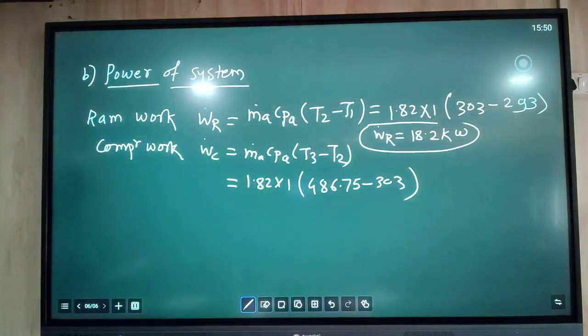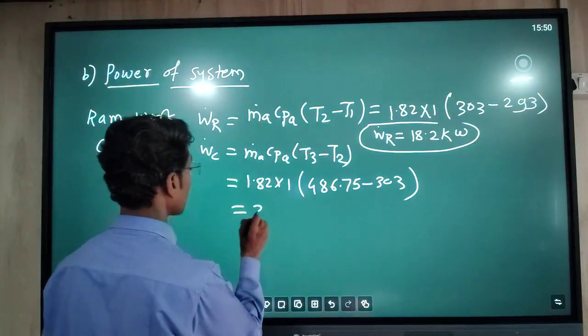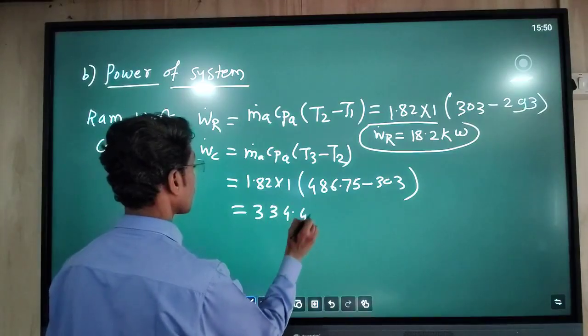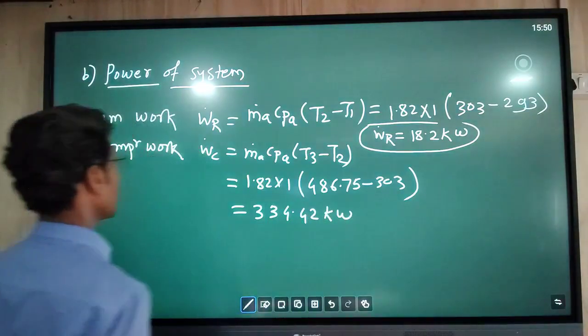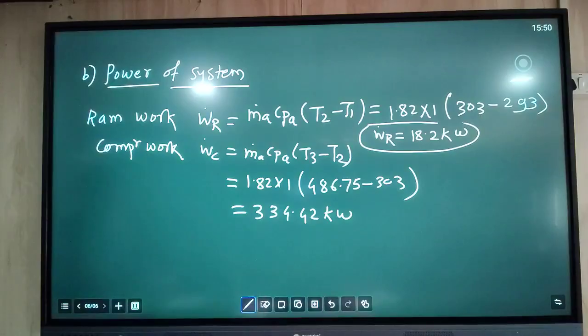If you do this calculation, we find the compressor work, W dot C, which is 334.42 kilowatt.